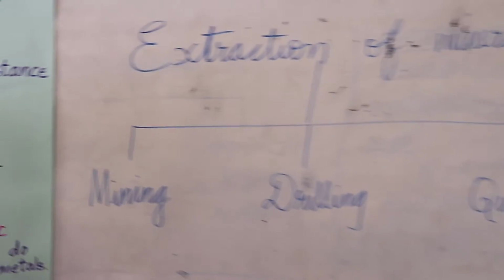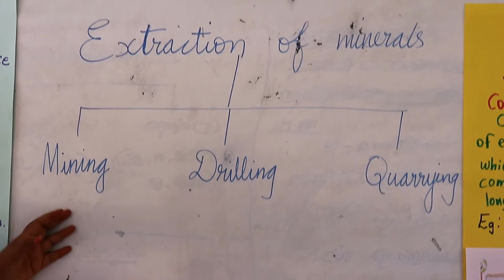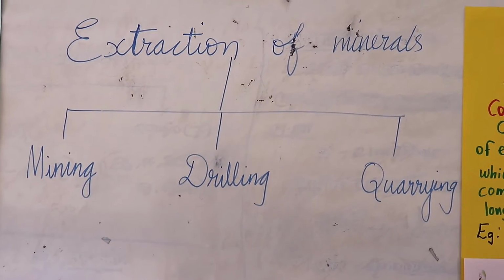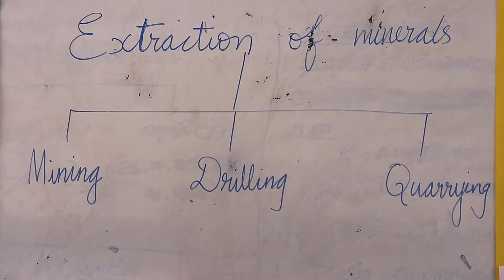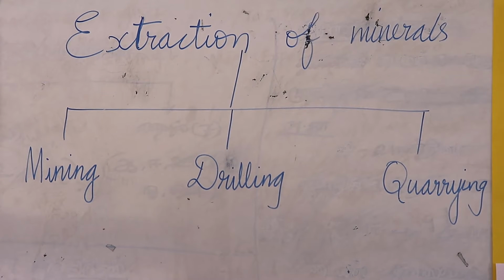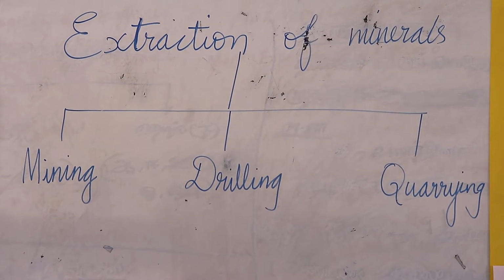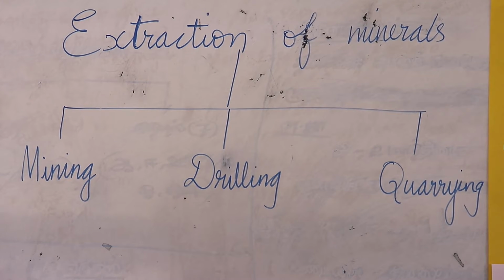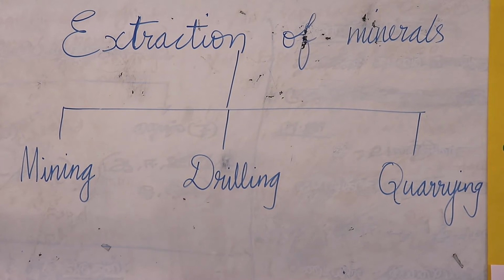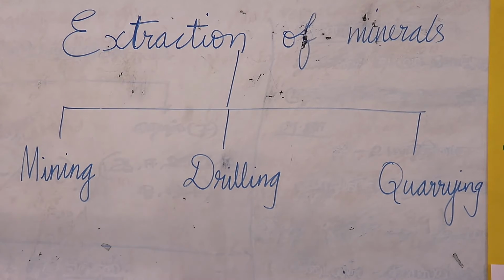Now let's see how we extract minerals from inside the earth. What is mining? The process of taking out minerals from rocks buried under the earth's surface is called mining. Petroleum and natural gas occur far below the earth's surface. Deep wells are bored to take them out. This is called drilling. Minerals that lie near the surface are simply dug out by the process known as quarrying.